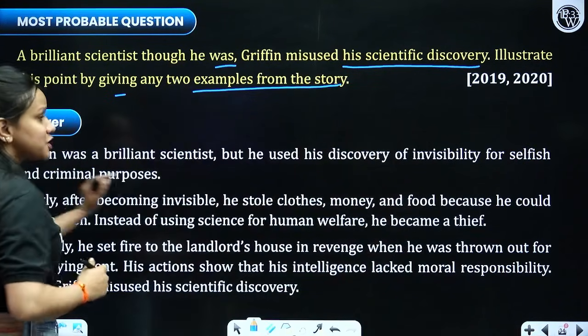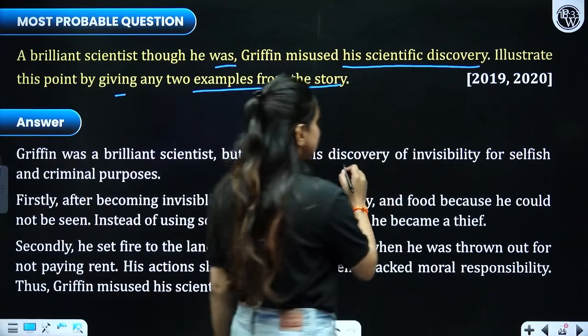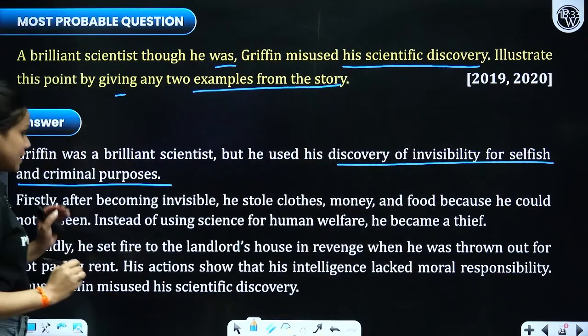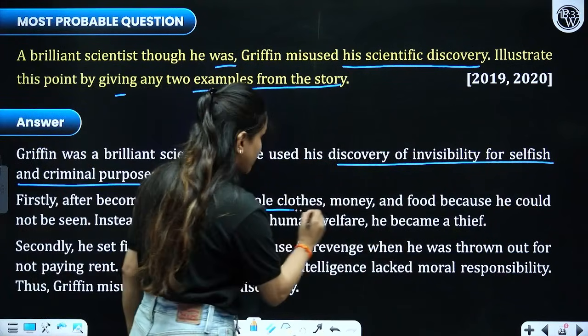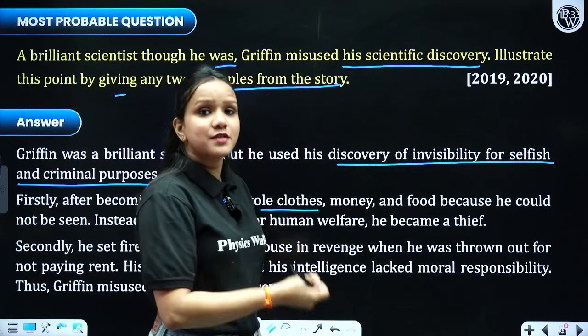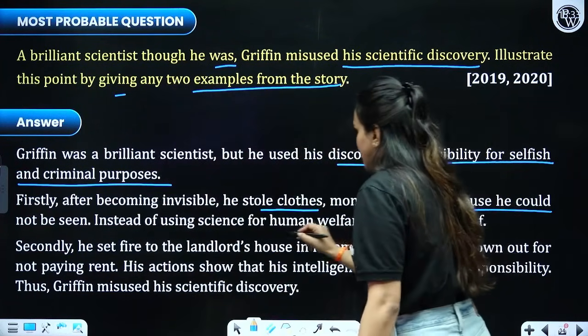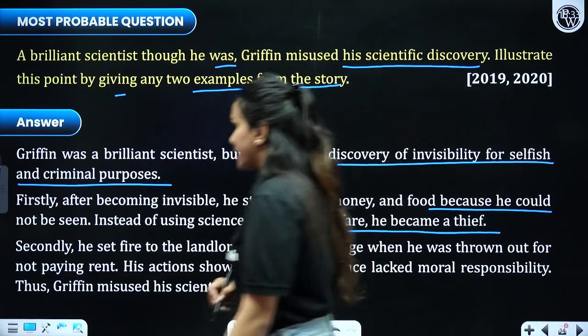Two instances. He was a brilliant scientist, right, but he used his own discovery for his own selfish reasons. Firstly, after becoming invisible, he stole clothes, he went to the grocery store, he stole sweets and other items as well, which made him a thief, right?